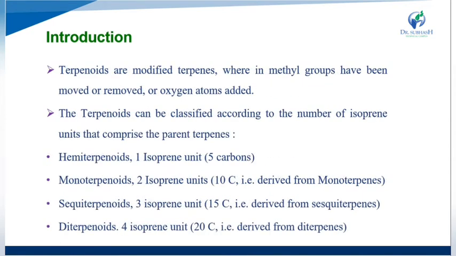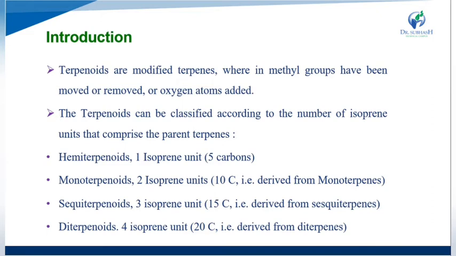Terpenoids are modified terpenes wherein methyl groups have been moved or removed, or oxygen atoms added. So terpenoids are modified structures of the terpenes.